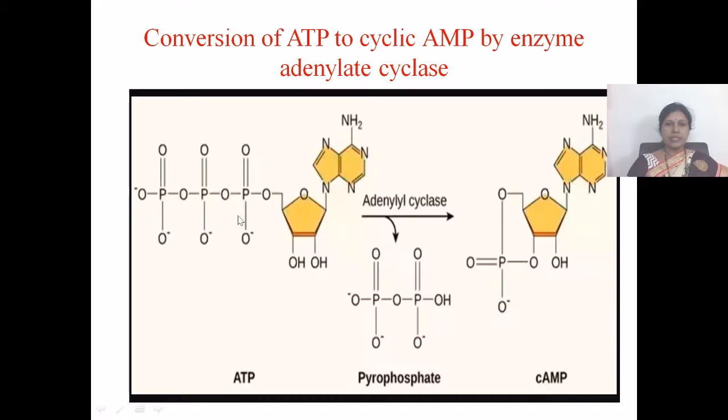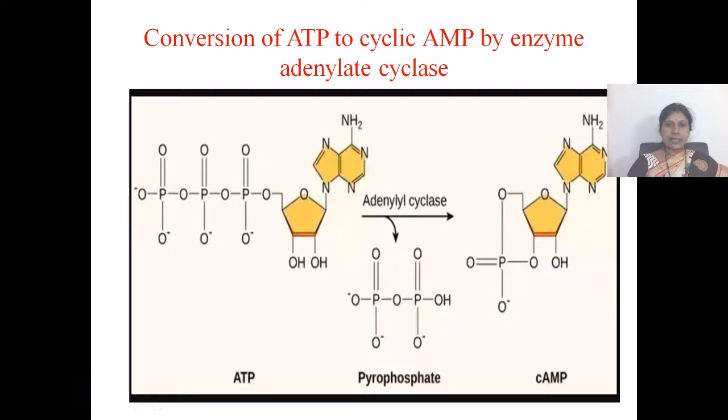ATP, adenosine triphosphate, is transformed to cyclic AMP, that is adenosine monophosphate, along with pyrophosphate. So cAMP is formed in the cytoplasm of the liver cells.